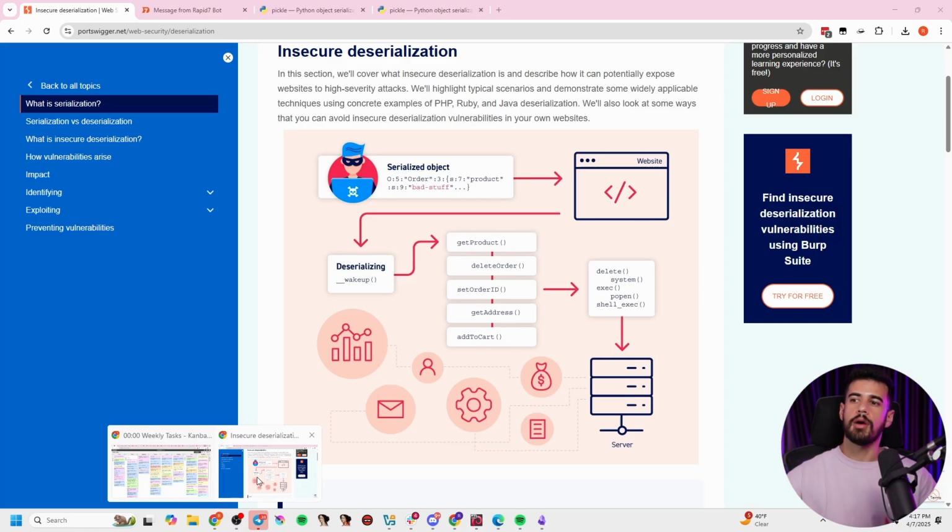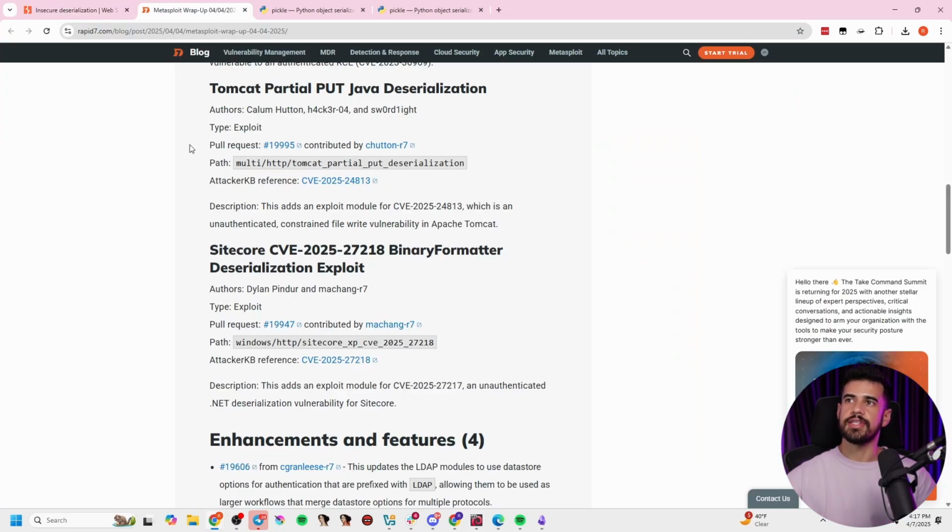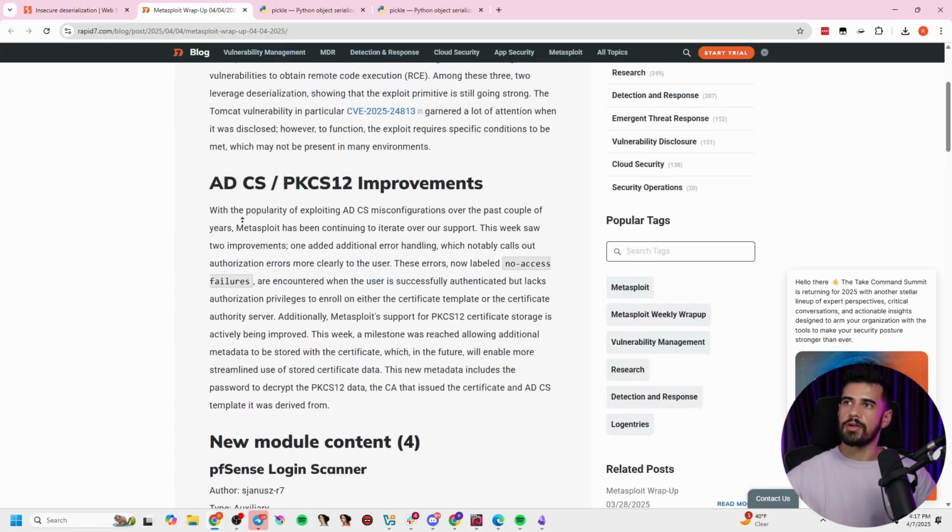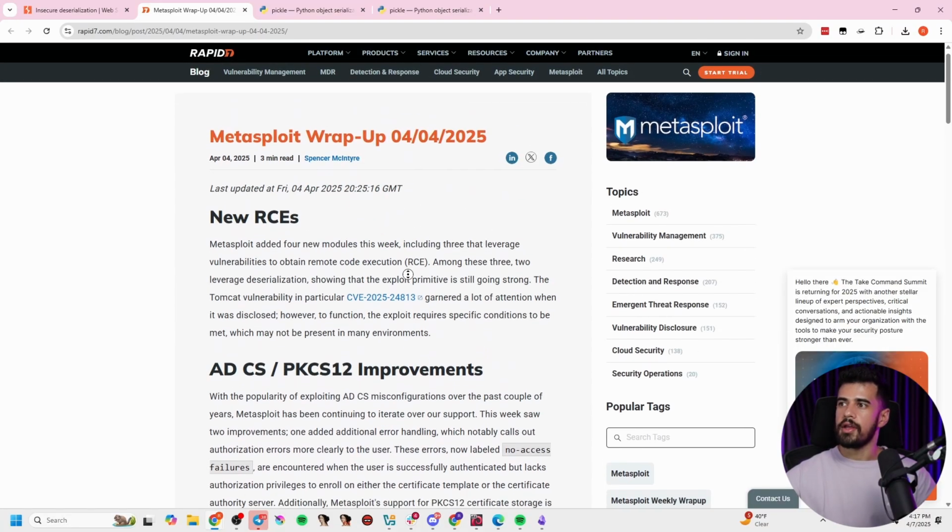This is one of the top web vulnerabilities in 2025, and honestly, don't take my word for it. Let's just look at what Rapid7, the company that owns Metasploit, had to say recently. They were talking about in the recent Metasploit wrap-up that, out of the 4 modules that they added, 2 of them involved insecure deserialization. And it proves that this exploit primitive is still going strong.